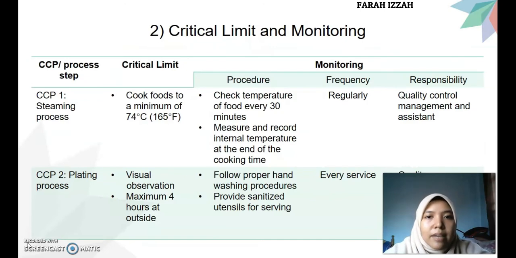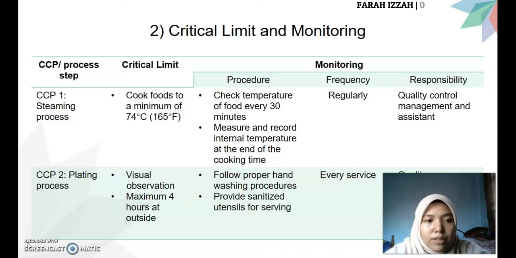For the critical limit and monitoring, for the first CCP, which is the steaming process, the critical limit is to cook food to a minimum of 74 degrees Celsius, and the monitoring procedure is to first check the temperature of food every 30 minutes and measure and record the internal temperature at the end of the cooking time. The frequency is regularly, and the responsibility is quality control management and assistance.